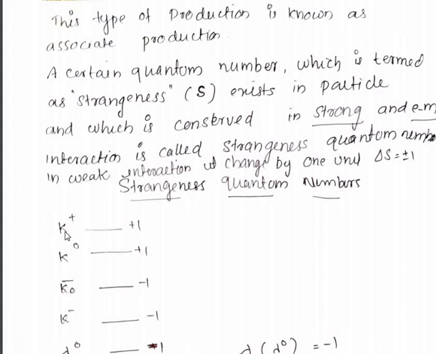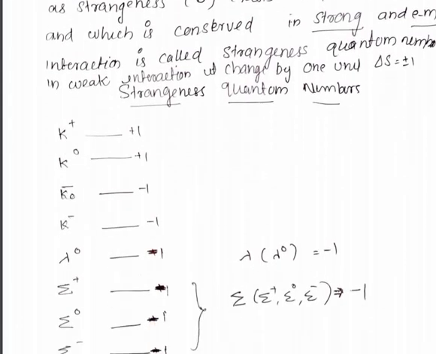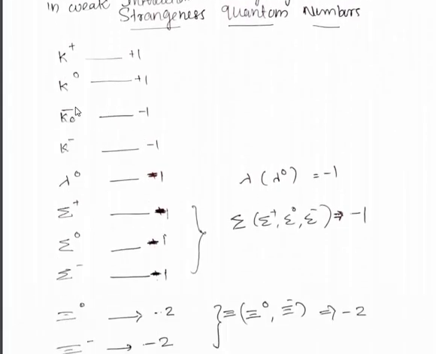The strangeness quantum numbers assigned for the particles are as follows. For K plus and K0 particles, the strangeness quantum number is plus 1, and for their antiparticles the strangeness quantum number is minus 1. That is, K0 bar is the antiparticle of K0 and K minus is the antiparticle of K plus, and their strangeness quantum number is minus 1. And for the lambda family, the strangeness quantum number is minus 1. Let us discuss particles only.